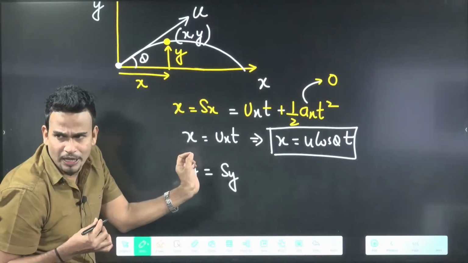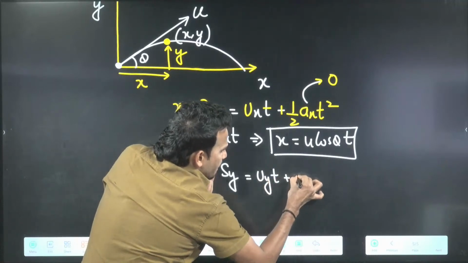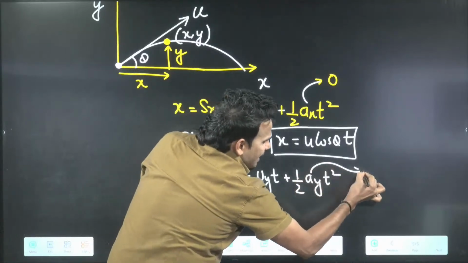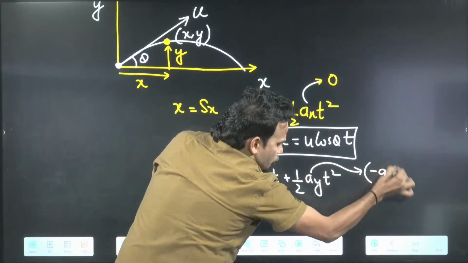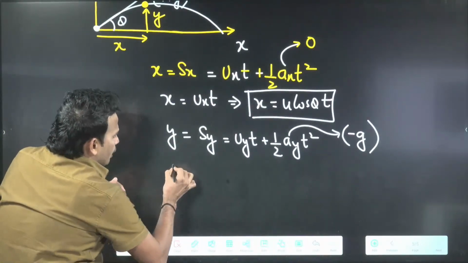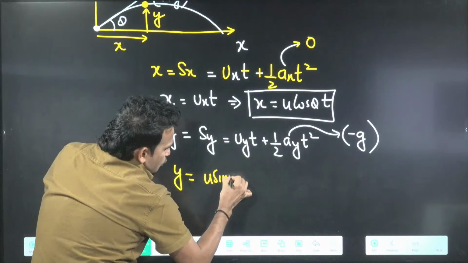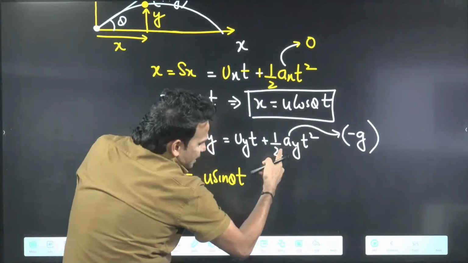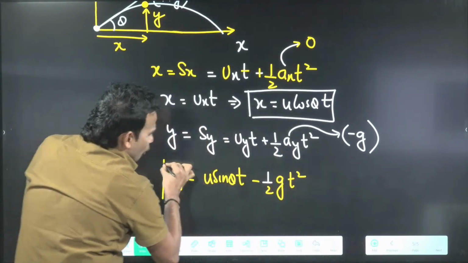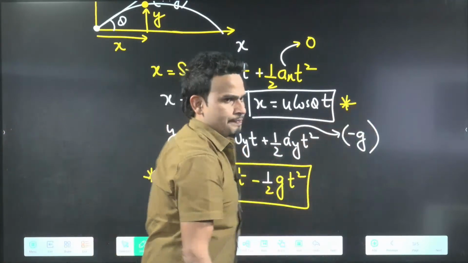Displacement along y axis we can write, sir, ui into t plus half ay into t square. And you already know this ay is now equal to minus g because you are talking in vertical direction. From here you can write y coordinate. So y coordinate will become, I'm just putting the value, uy is your u sine theta, u sine theta into t, minus half g into t square. This is your y coordinate at any time t. This is your x coordinate at any time t.